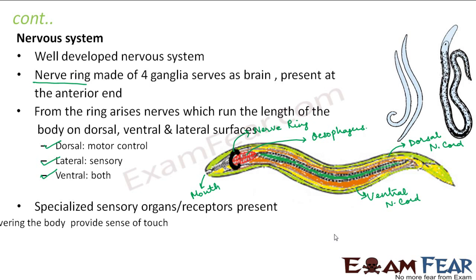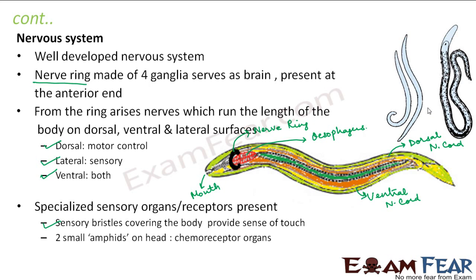Specialized sensory organs or receptors are also present. What are those organs here? Because here we do not see something as eye or something. So what are they? Sensory bristles covering the body provide sense of touch. Throughout their body you have some bristle-like small structures. They act as our skin, so they are sensitive to touch. Two small amphids on the head are chemoreceptor organs. So here you have 2 small amphids, which are sensitive to chemicals. These are some of the specialized sensory organs present in nematodes.